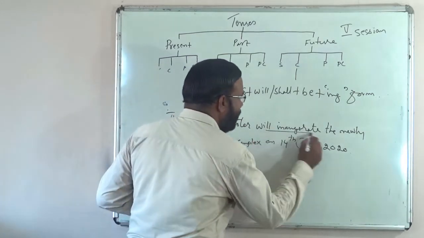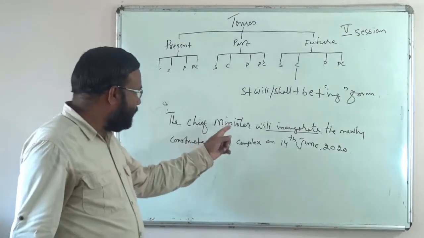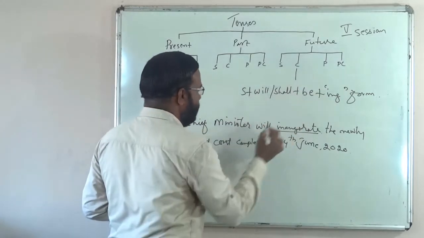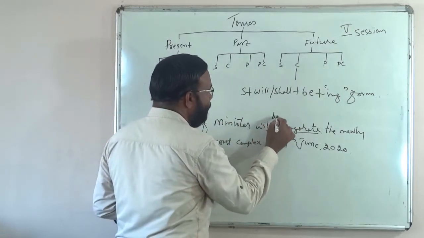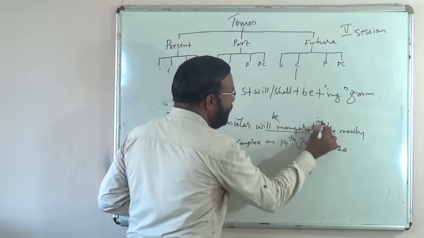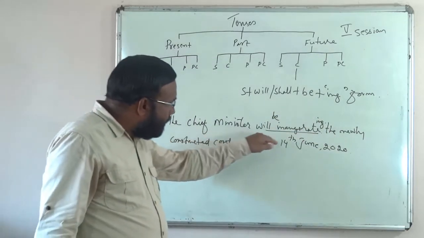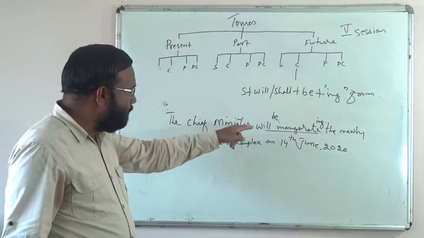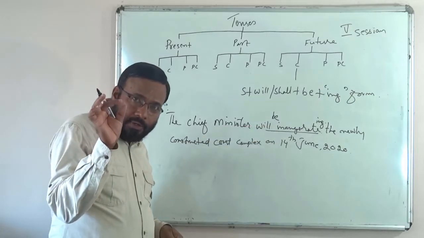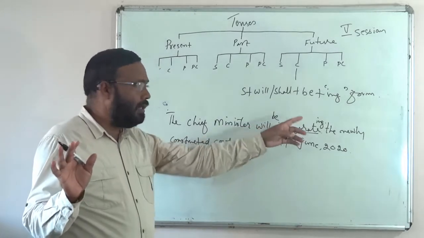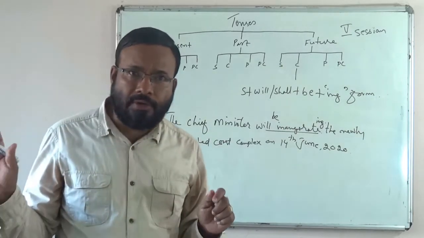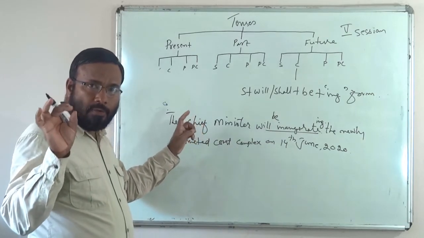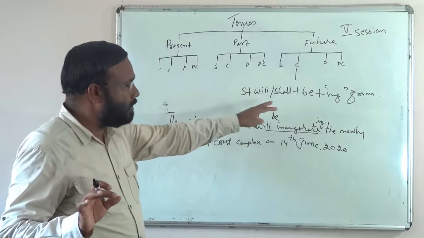The Chief Minister will inaugurate. Instead of saying the Chief Minister will inaugurate, what also you can say? You can use future continuous. The Chief Minister will be inaugurating the newly constructed court complex. Here when we say the Chief Minister will be inaugurating, any future continuity in expression is there? No, nothing. Only a planned future action is conveyed here. Understood? So, a planned future action also can be conveyed with the help of future continuous.